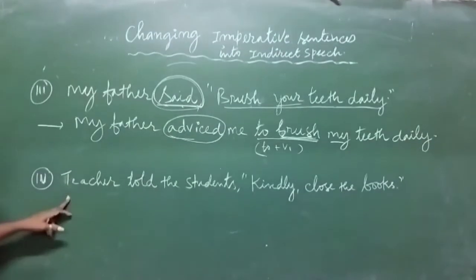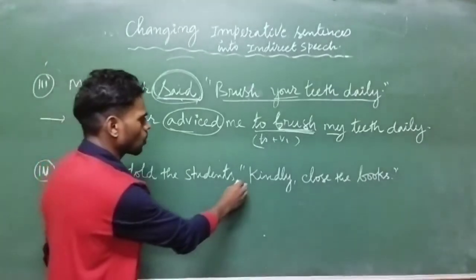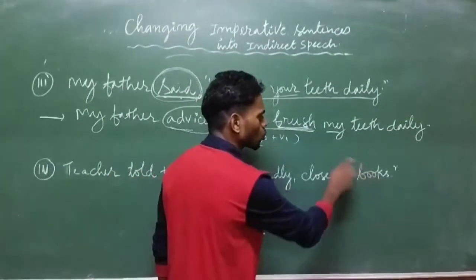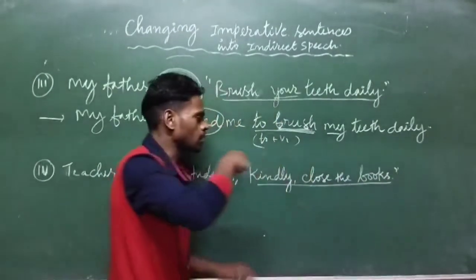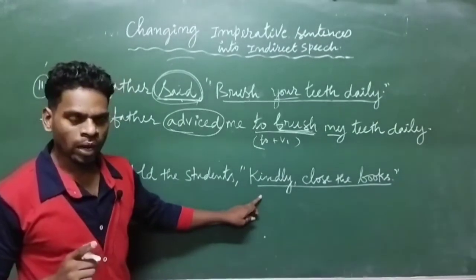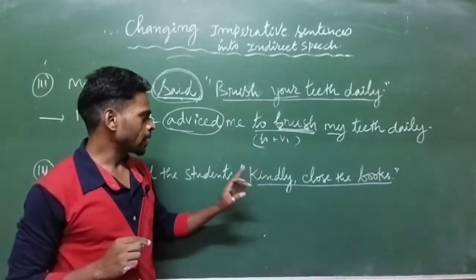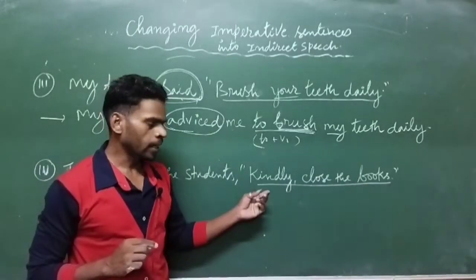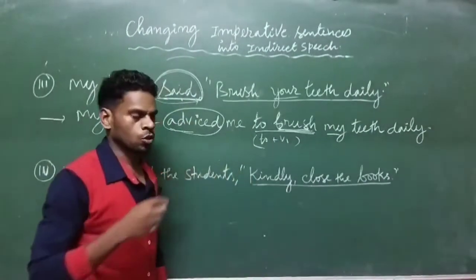And next example we have: teacher told the students, within inverted commas, kindly close the books. Kindly close the books is an imperative sentence. And according to the rule we have learnt, wherever words like kindly, please are there, we do not write such words.